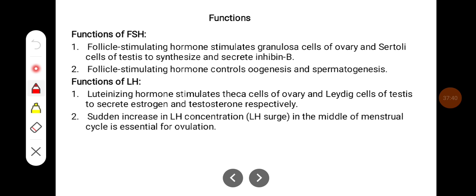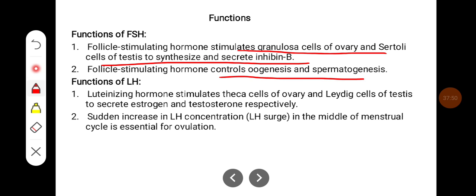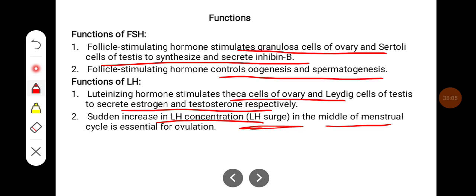The follicle stimulating hormone stimulates the granulosa cells of the ovary and Sertoli cells of the testis to synthesize and secrete inhibin B. It controls oogenesis and spermatogenesis. The luteinizing hormone stimulates the theca cells of the ovary and Leydig cells of the testis to secrete estrogen and testosterone respectively. A sudden increase in LH concentration, the LH surge in the middle of the menstrual cycle, is essential for ovulation.